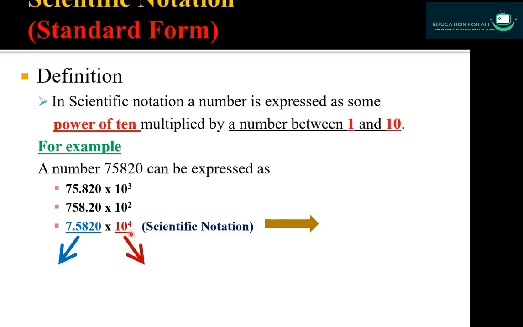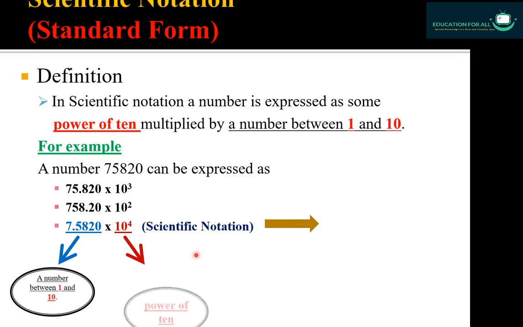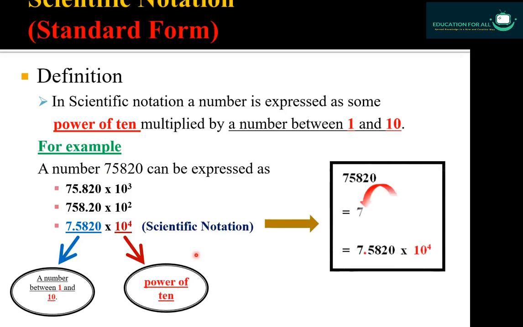7.5820 into 10 raised to power 4 is the scientific notation of 75,820. I hope now you are clear about scientific notation. Now you come up to the definition of scientific notation. In scientific notation, a number is expressed. Number means 75,820. It is going to be expressed if you want to express it in scientific notation.